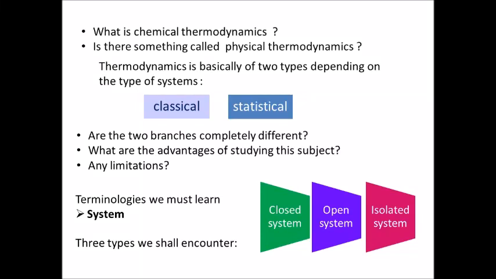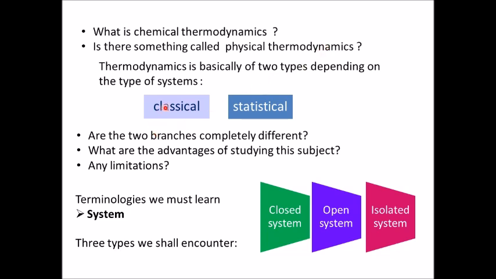So what is chemical thermodynamics? It is thermodynamics applied to the study of the reactions in chemistry. Those are processes. Okay. So is there something called physical thermodynamics then? No. There is nothing called physical thermodynamics. Thermodynamics is one subject in which physicists as well as chemists and even biologists are interested. When it is applied to chemistry, then it is called chemical thermodynamics.